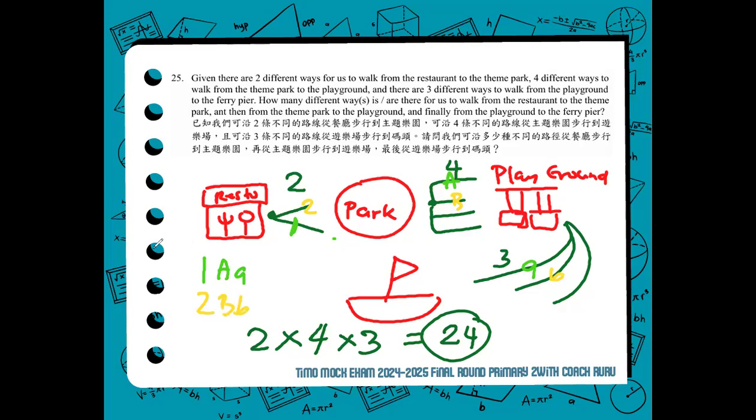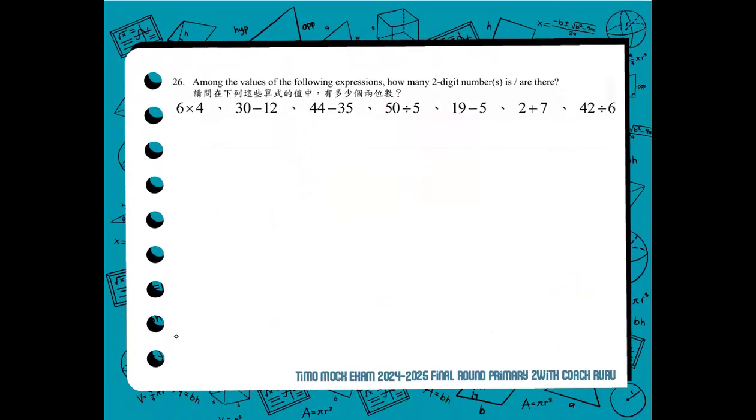You can also use the route 1AB, and so on. You can use 2AB. So to account all these routes and ways, all you have to do is multiply the options. 2 times 4 times 3. Well, to finalize, number 25, the correct answer is 24. There are 24 ways. Next item, number 26.